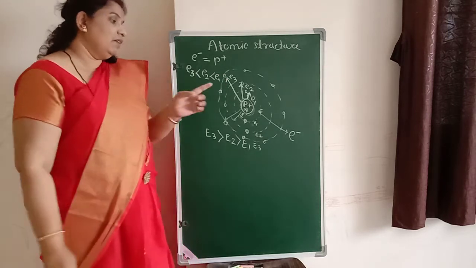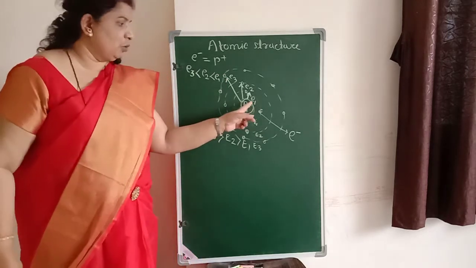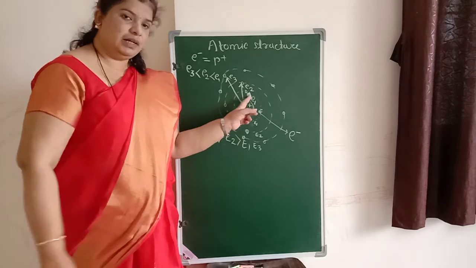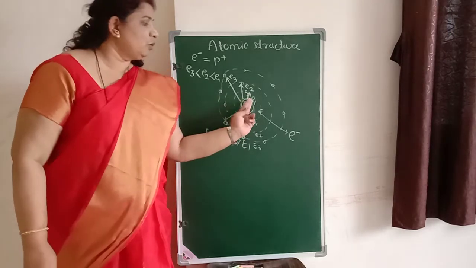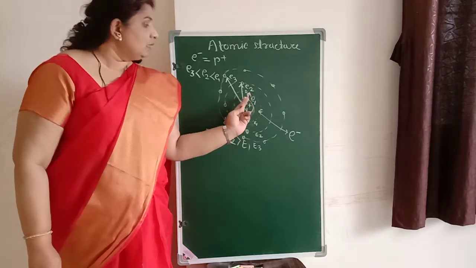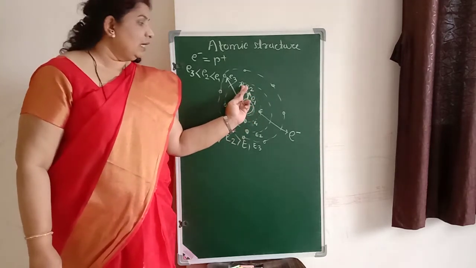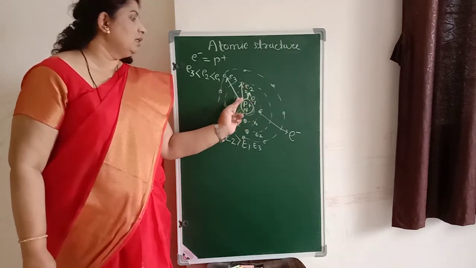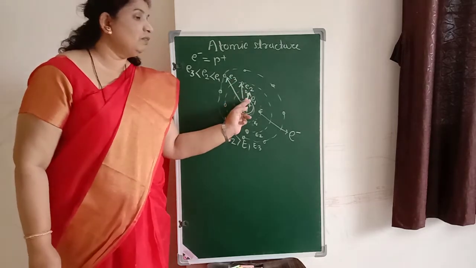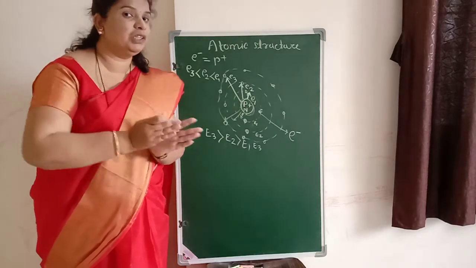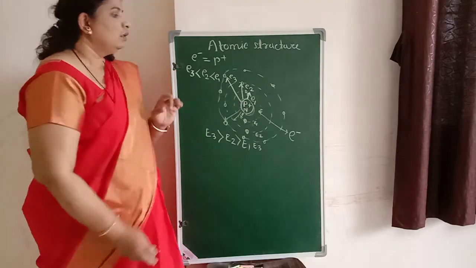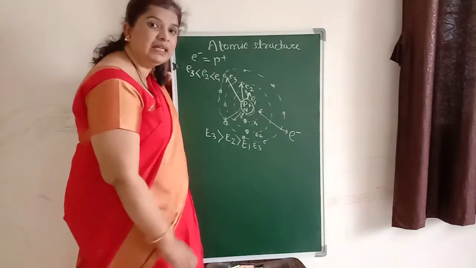So e1, the bonding energy of the first electron moving around the nucleus in the first orbit, will be greater than e2, and e2 will be greater than e3. When we go away from the nucleus, the bonding energy starts to decrease.